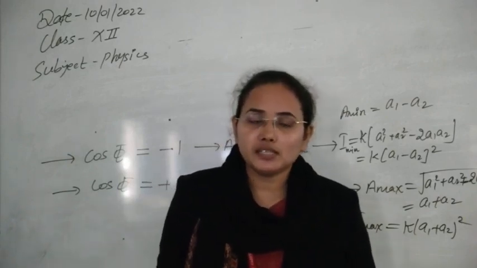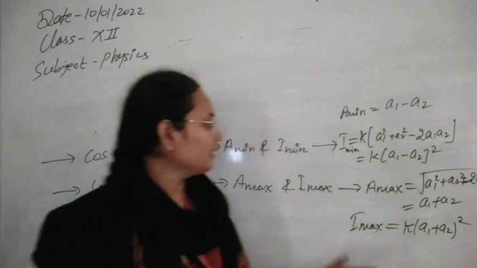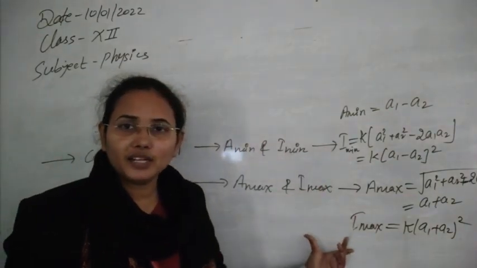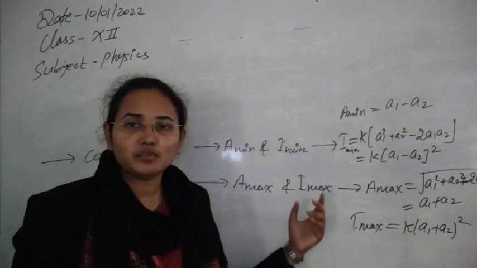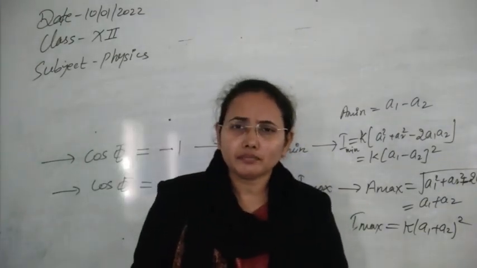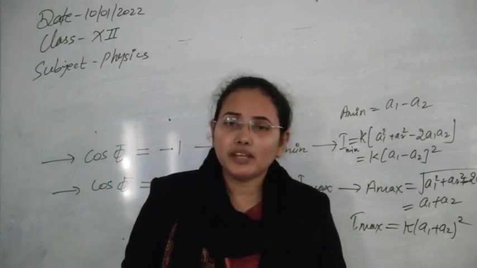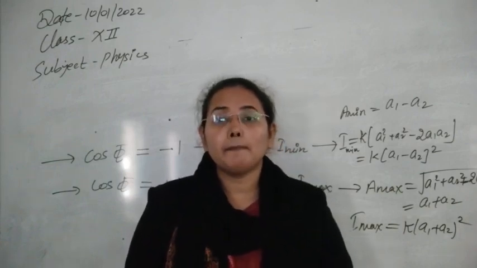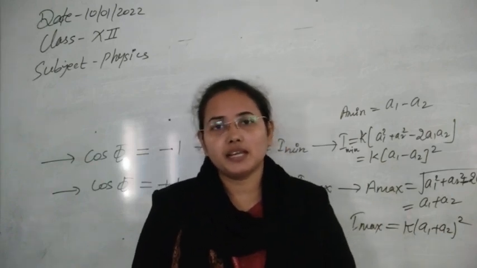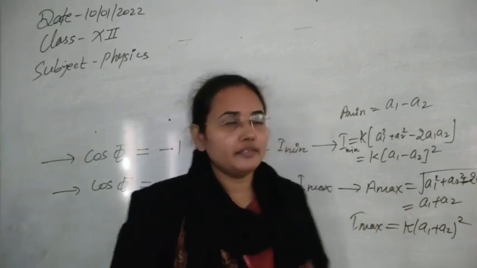So this is now the concept of interference. You can see that for the difference in phases, we are getting different intensities at different points. So in space, at some points we are getting maximum intensity, at some points we are getting minimum intensity. So a pattern of maximum and minimum intensity in space we are getting, that is now called the interference pattern.